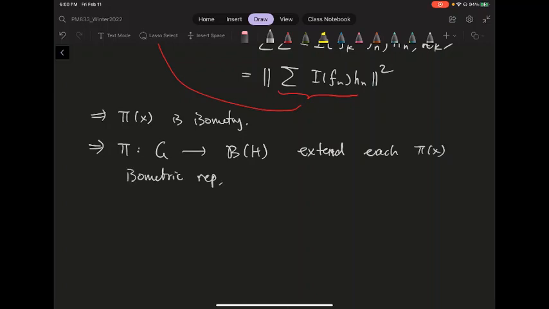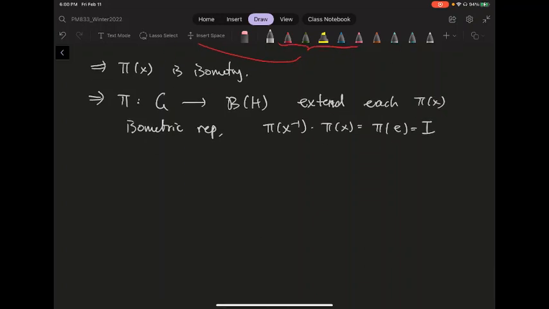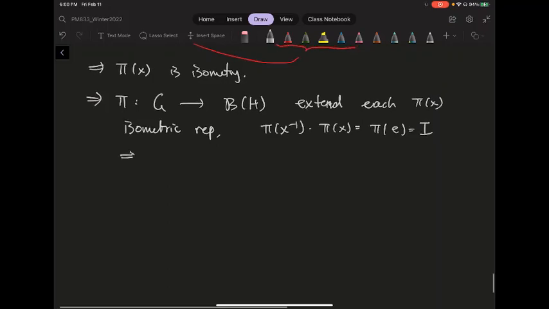And because pi x inverse times pi x equals pi of the identity, which is clearly going to be extended to the identity, if you plug in x equal to the identity, you see it doesn't really do anything. So everything is invertible, okay? If you have an invertible isometry, you have a unitary. So pi is indeed a unitary representation.